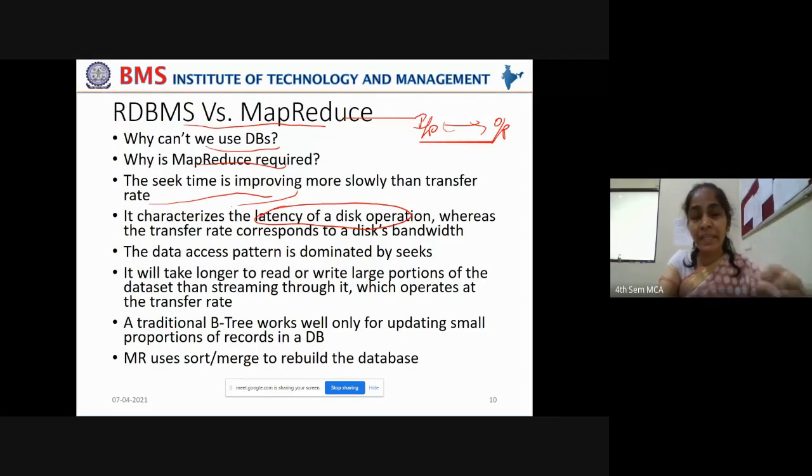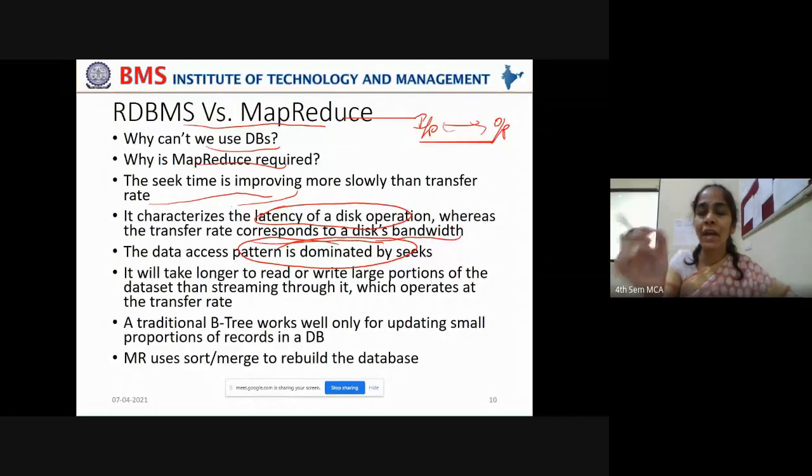Access speeds have to increase, whereas the transfer rate corresponds to what? Disk's bandwidth. If the bandwidth is high, transfer rates can be faster, more. But if the disk bandwidth is lesser, then the transfer rates will be lower. Okay, so the data access pattern is dominated by seeks. So whenever the data has to be accessed, it is dominated by seeks.